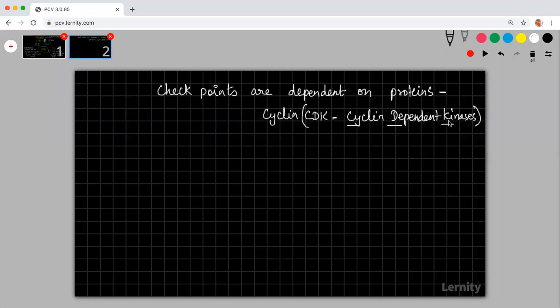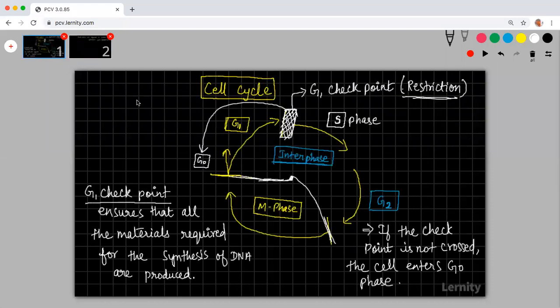So what are cyclin dependent kinases? These cyclin dependent kinases are enzymes that will hasten the process and push it into the next level, or they will try to suppress it. It can do two things. One, it can either delay the G1 phase, or if it decides no, it is not going to proceed further, it will take the cell back to the G0 phase.